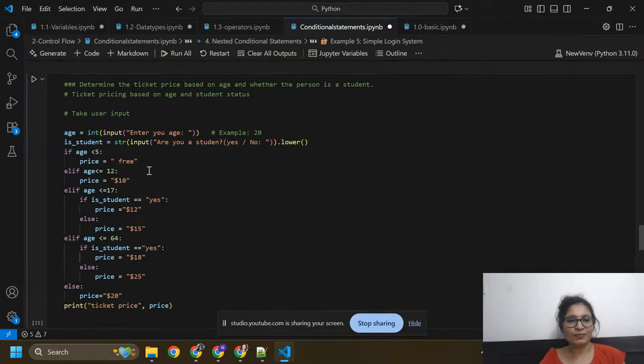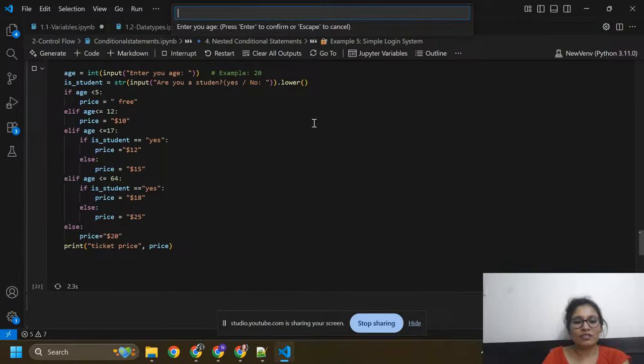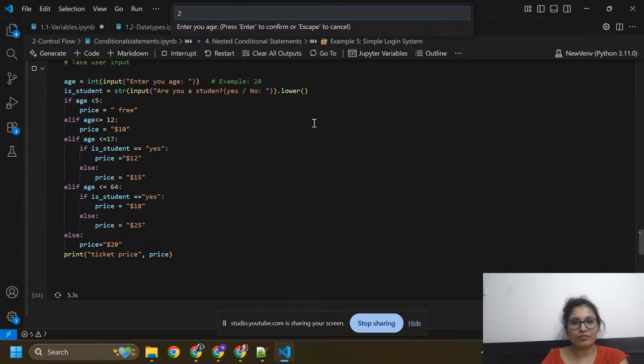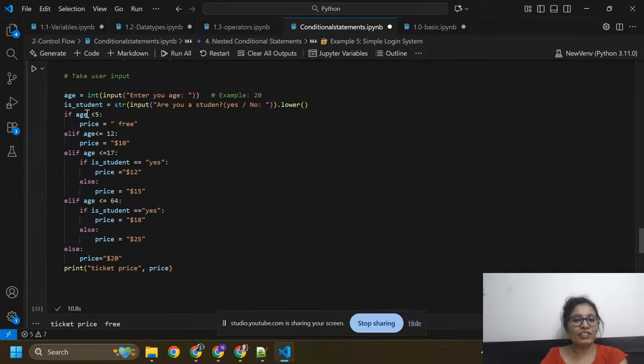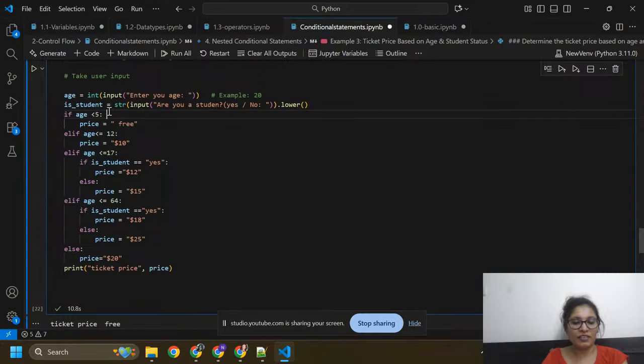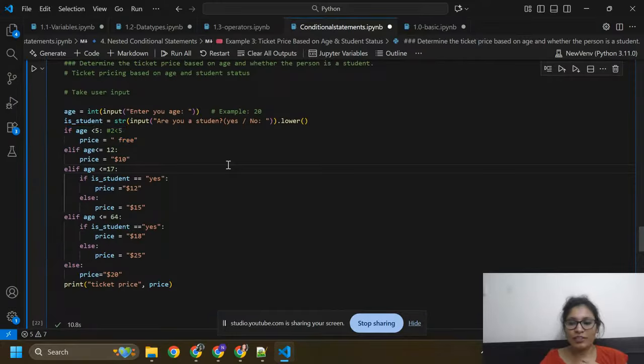So here it will check age. What I wrote in age here, I don't remember. Okay, I'm just giving here 2 years, and here I wrote no, I am not a student. So here if age is less than 5, then your ticket will be free. It will check here: I gave age equals to 2, that is less than 5. This condition will be true, then it will print your price free.